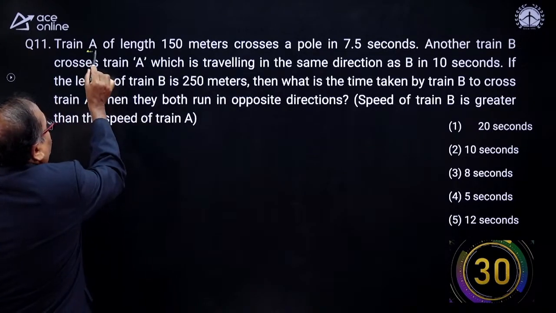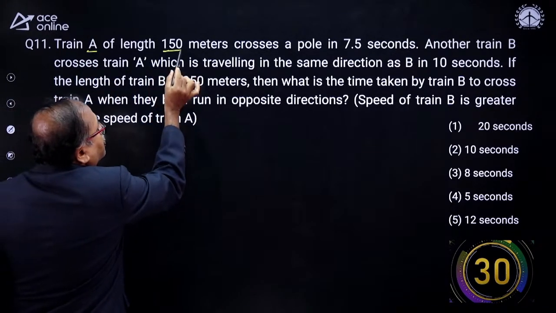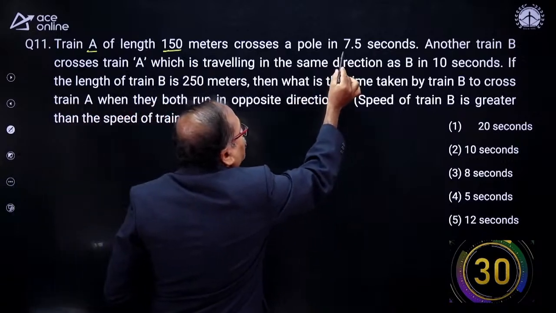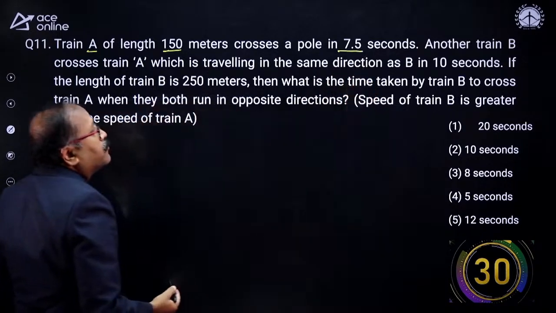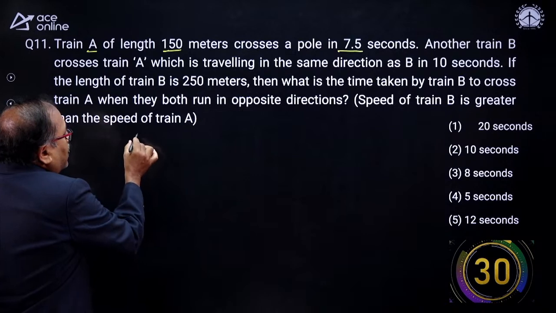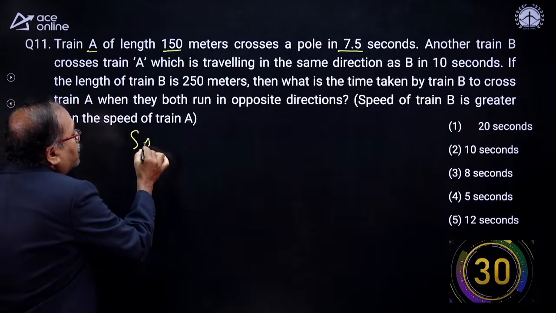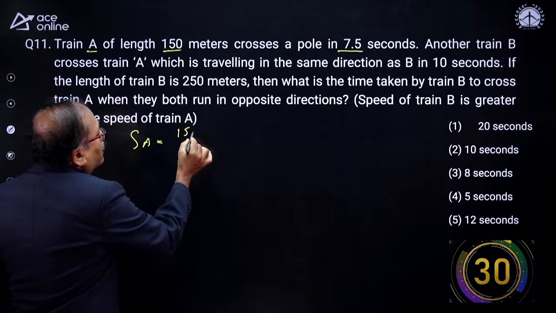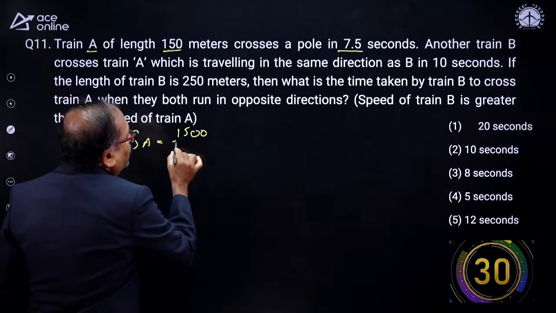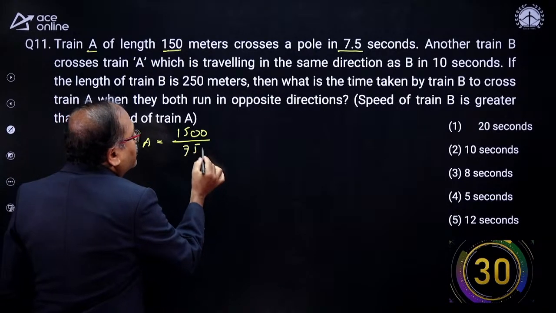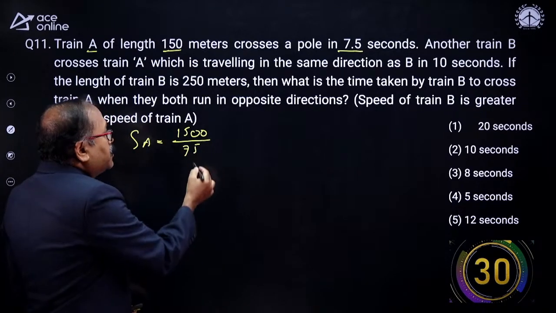The train A of length 150 meters crosses a pole in 7.5 seconds. So the speed of train A is equal to 150, or I'll place one more 0 and write 75 on the bottom, eliminating the decimal.